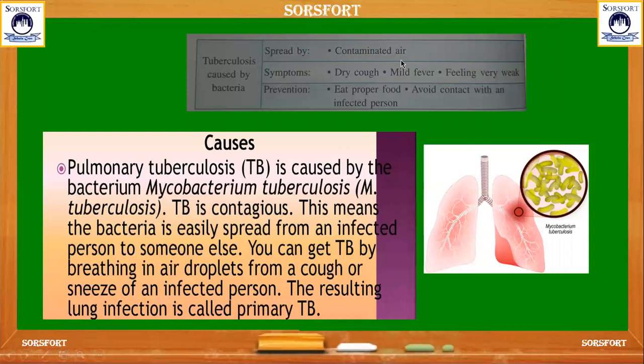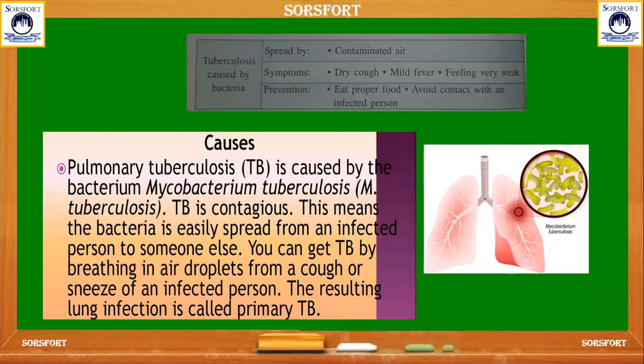And this is another communicable disease, tuberculosis, which is caused by a bacteria called Mycobacterium tuberculosis. This can easily spread from one person to another through air droplets.